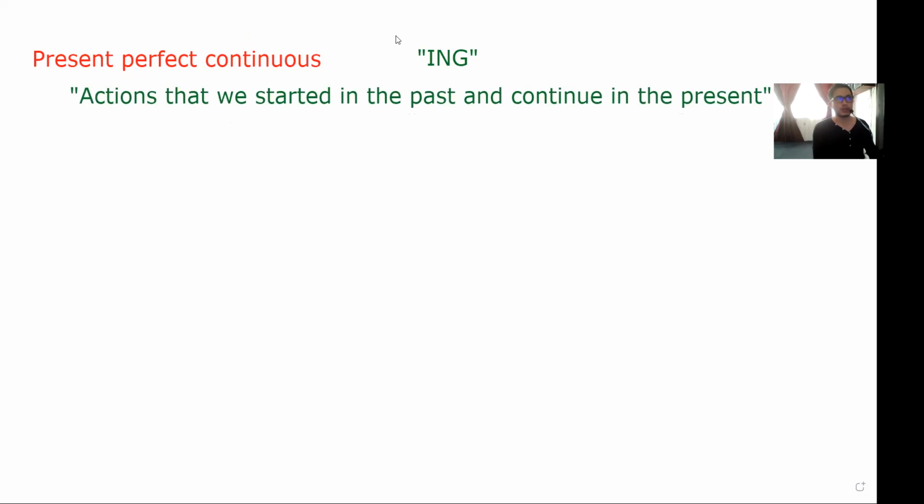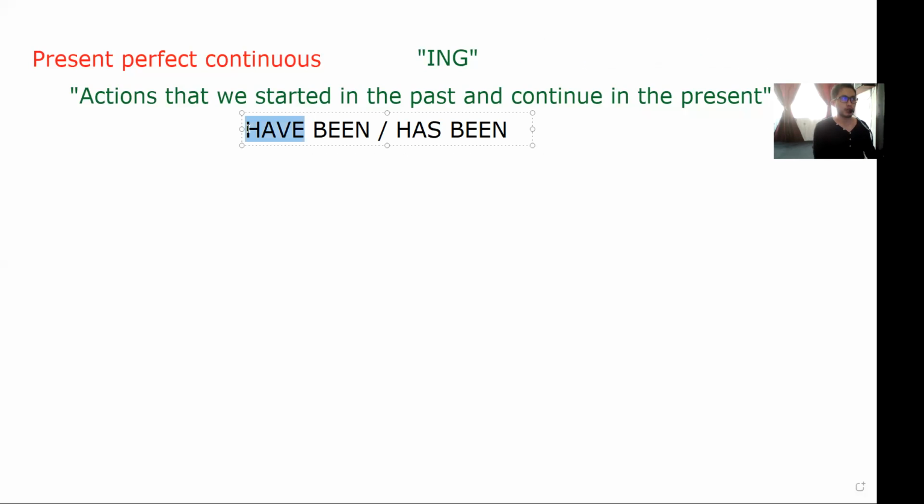Then it is important to remember that we have the main auxiliary, which is have been, but also we have for the third person has been.